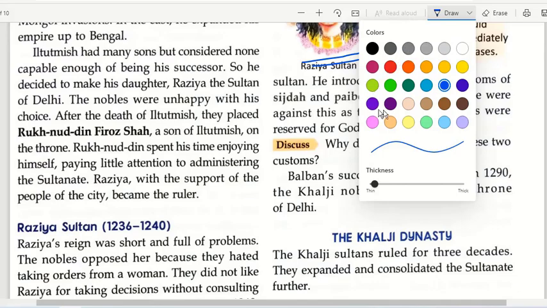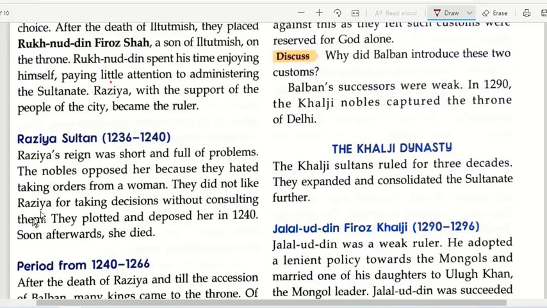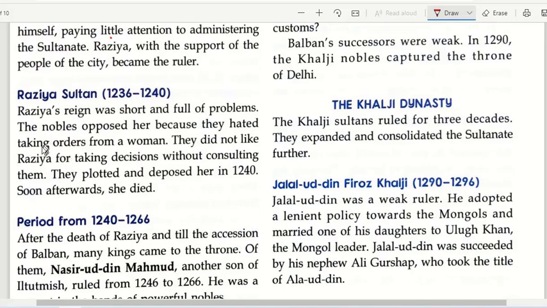Okay, all right, so it is given here that first you are asked about who was Razia Sultan. So in the first line you will be writing: Razia Sultan was the daughter of Iltutmish.